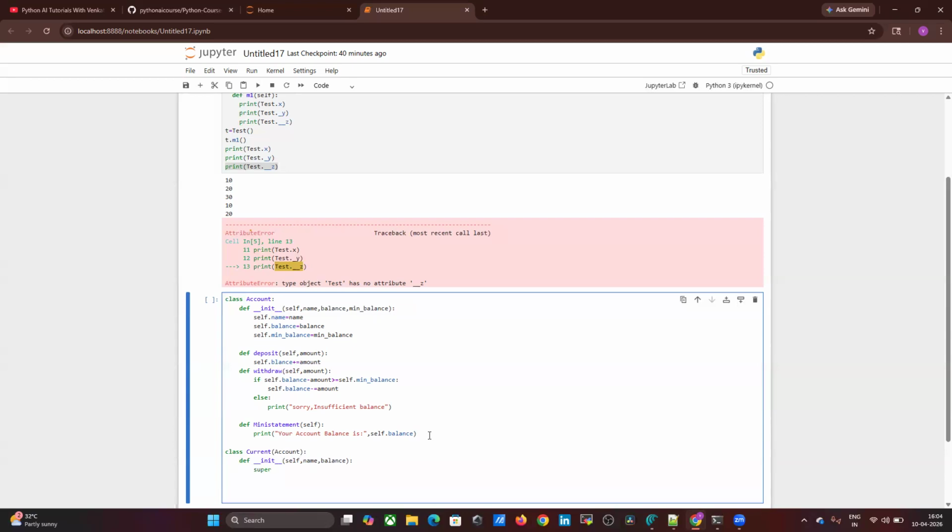So what is super? I just want to inherit the parent class constructor, so I have to use super().__init__(name, balance, minimum_balance). Minimum balance equals 1,000 rupees. Okay.